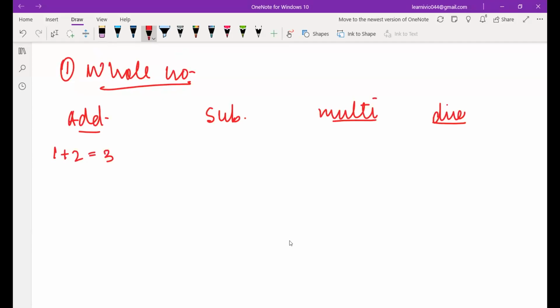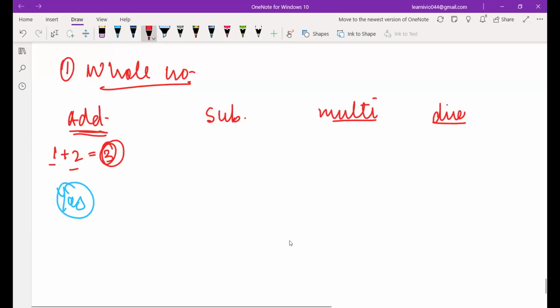So that gives me the idea that whenever I add two whole numbers, I get a whole number only. So that means addition of whole numbers follows the closure law. This is what the closure law says, that if you add two kinds of numbers, you should get the same kind of number only. If you're adding two whole numbers, you should get a whole number.